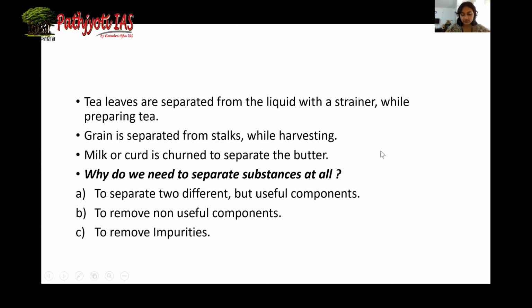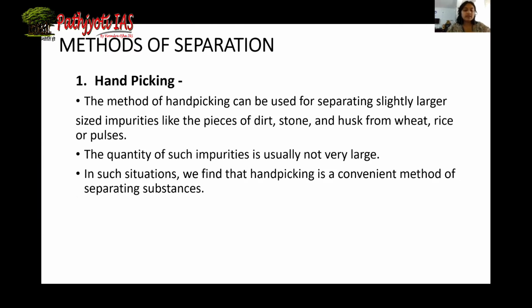There is a need for methods of separation. So, the first method of separation is hand picking. This is the simplest method. This method can be used for separating two components which differ from each other in their particle size. For example, pieces of dirt, stone, husk from wheat, rice, or pulses. The quantity of impurities is usually less, they are not very large. In such situations, hand picking is convenient.